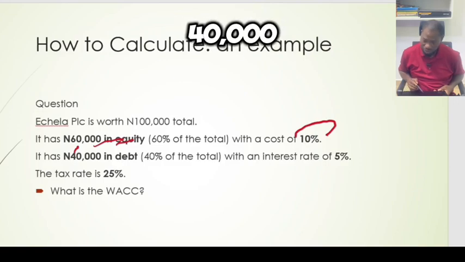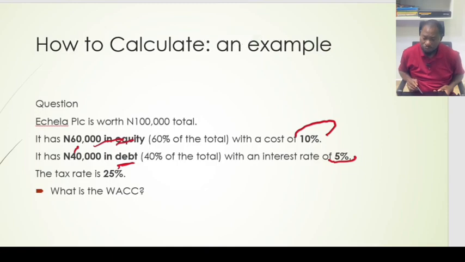And it has 40,000 in debt. That is 40% of the total, with an interest rate of 5%. The tax rate is 25%. Okay, so what is the WACC?